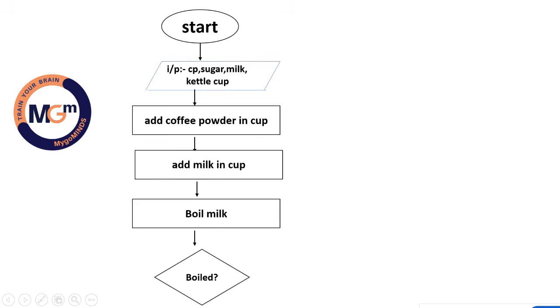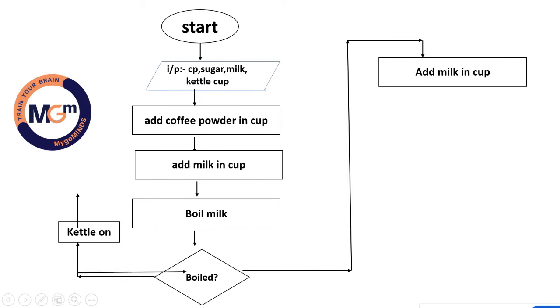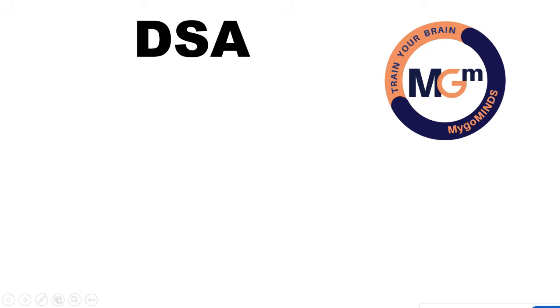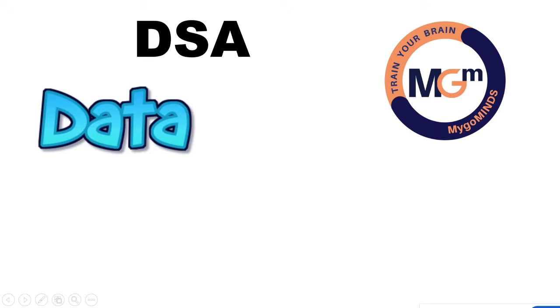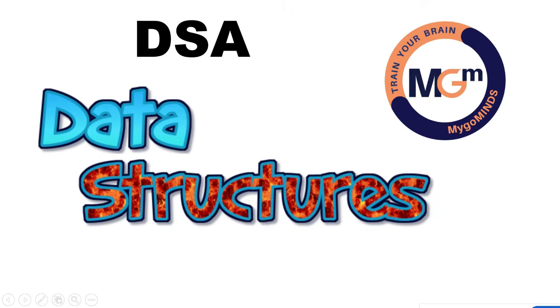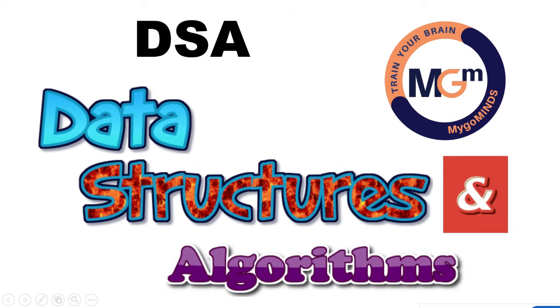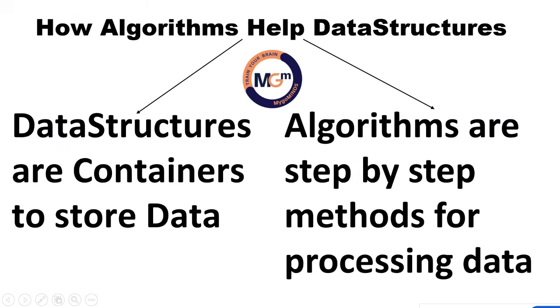Diagrammatical representation of algorithm is flowchart. So algorithms are very, very important. So this is a simple sample flowchart for your particular coffee preparation. Now coming to your DSA. Now the main point is what is data, what is data structure, and what is algorithm. We have discussed about all these things. Is it clear? Data structure means arrangement of data in a proper structured manner.